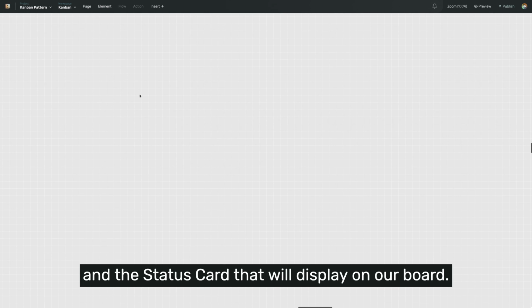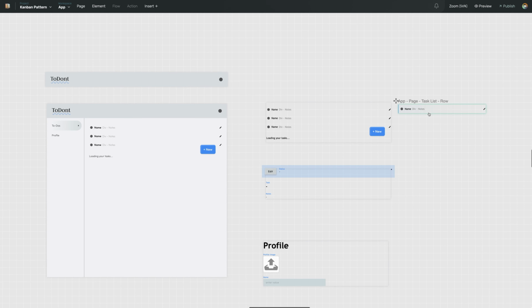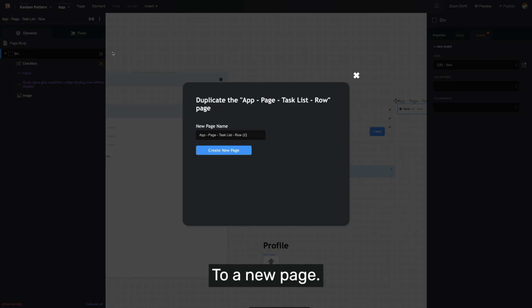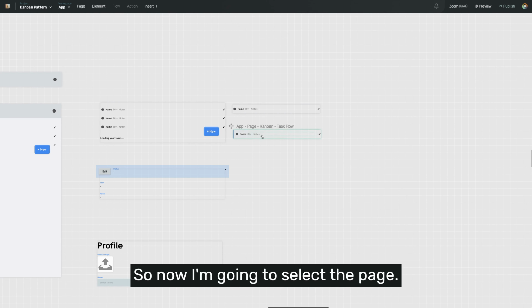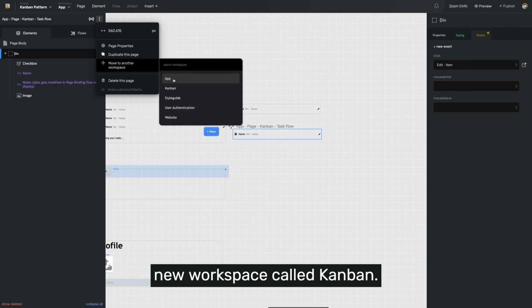In this lesson, we're going to build the task row and the status card that will display on our board. In this template, we actually already have a task row. It's in our other workspace that came along with the template called app. So we have a page here. What I'm going to do is duplicate this page to a new page using a similar naming convention. So now I'm going to select the page and I'm going to move it to our new workspace called Kanban.